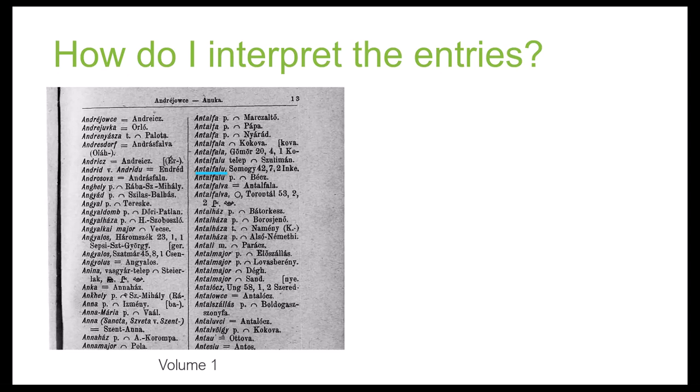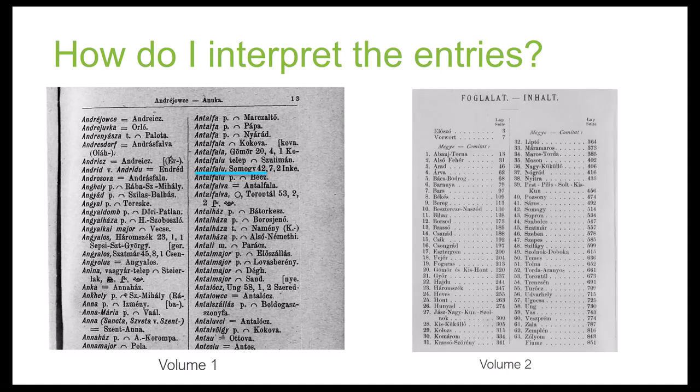Okay, so we have our location name, and then it's followed by, in this example, the county name and the county number, which is 42. So if you open up Volume 2 of the Gazetteer, you'll see at the beginning there's a table of contents, and we can see county number 42 starts on page 514 of Volume 2.